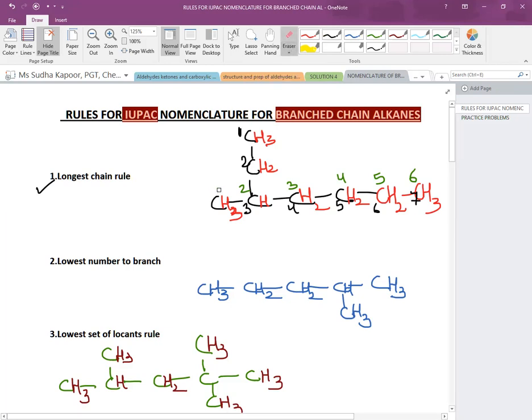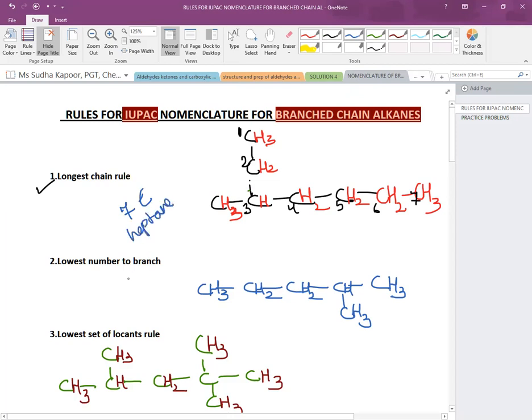The one which has the 7 carbons. In spite of whether it is written in a straight, zigzag, or linear manner, we have to consider the longest chain of continuously joined carbon atoms. So in the first case, it is the 7 carbon chain, which is called heptane in nature.